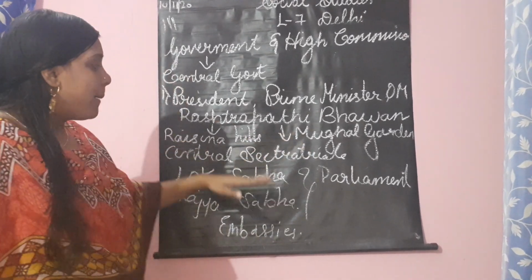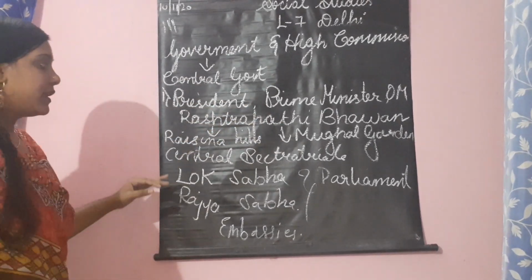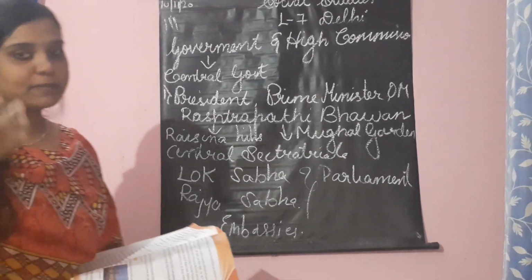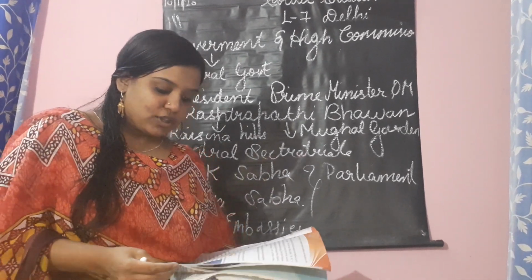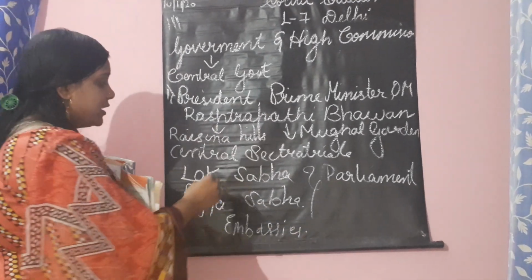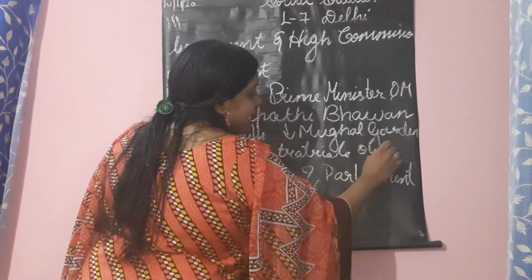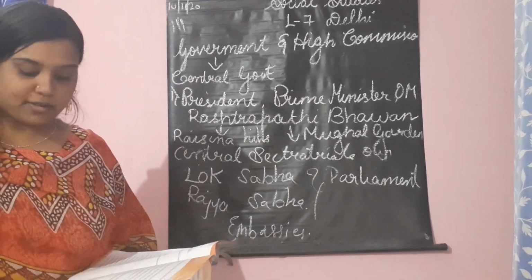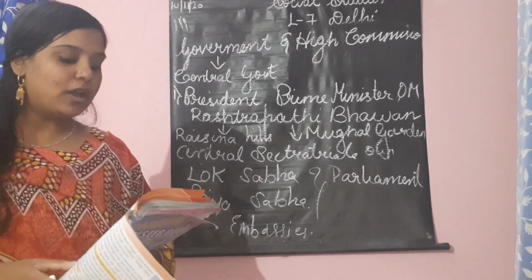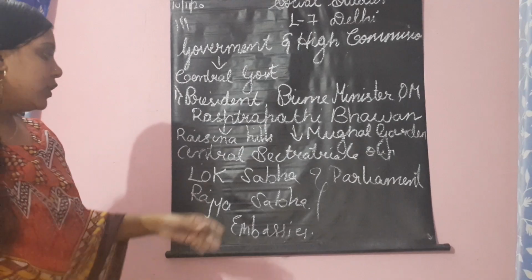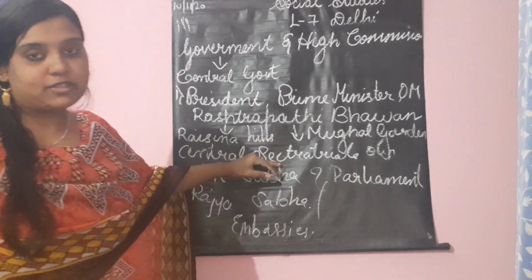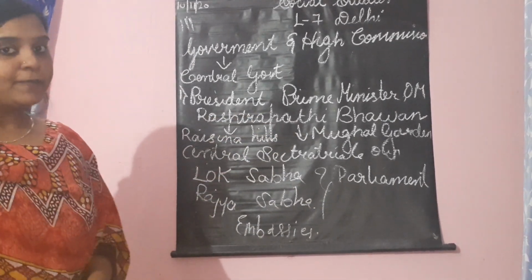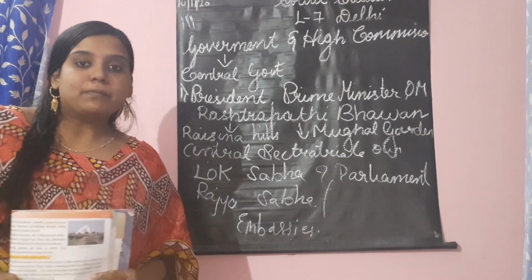Then, apart from the President, Prime Minister and other ministers, there is the central secretariat, which is located at the South Block. The central secretariat is where ministers have their offices, in the area of the South Block. The Prime Minister's office is in the South Block. Other ministers and departments of the government work from the buildings around the South Block.